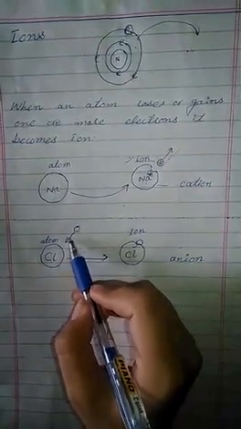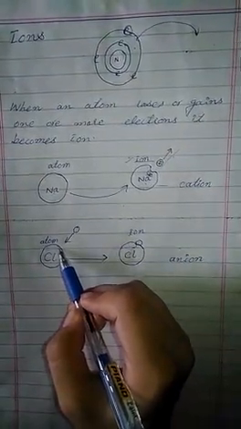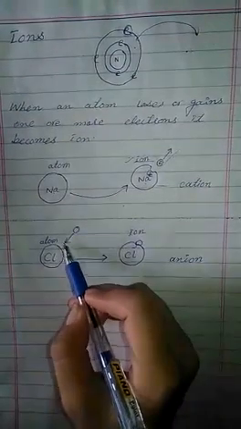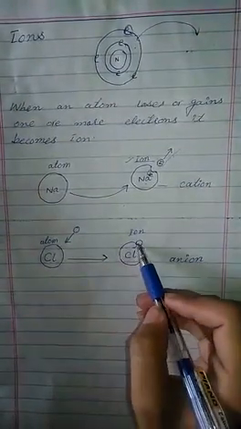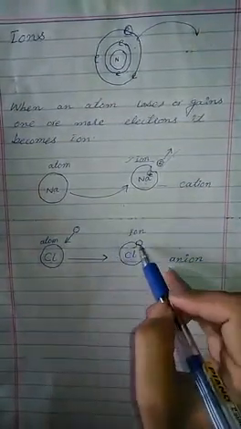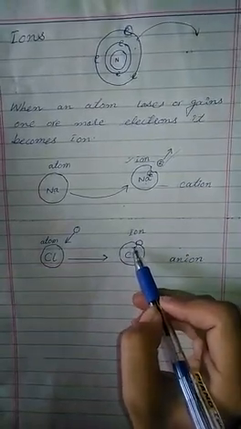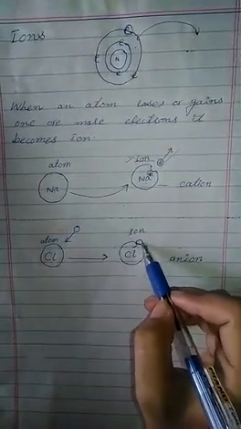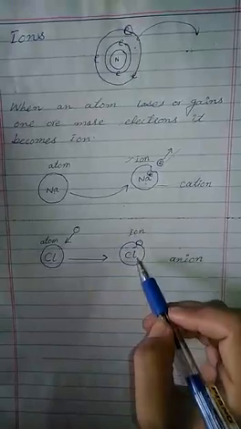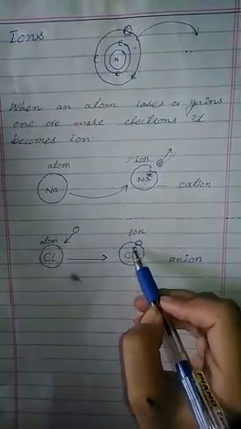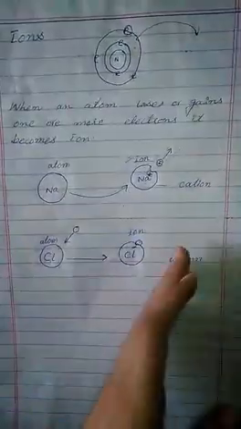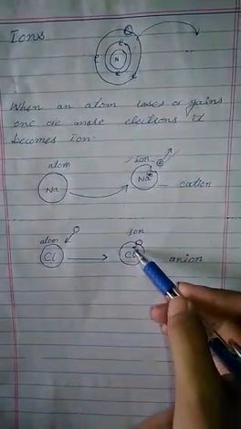So one electron comes towards the chlorine and it gains this electron. This electron from another atom comes to the chlorine atom. It means chlorine has more electrons than protons, so negative charge comes on it.